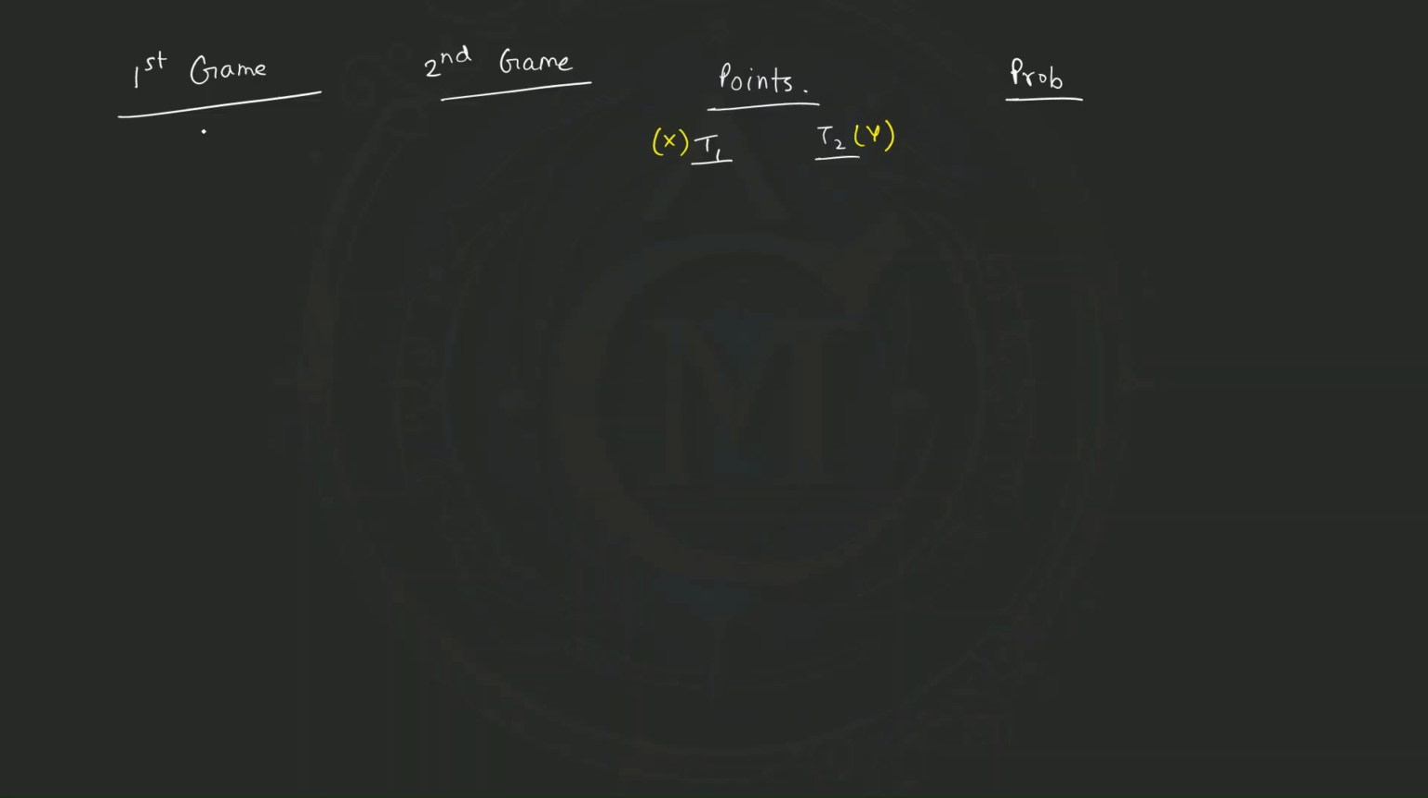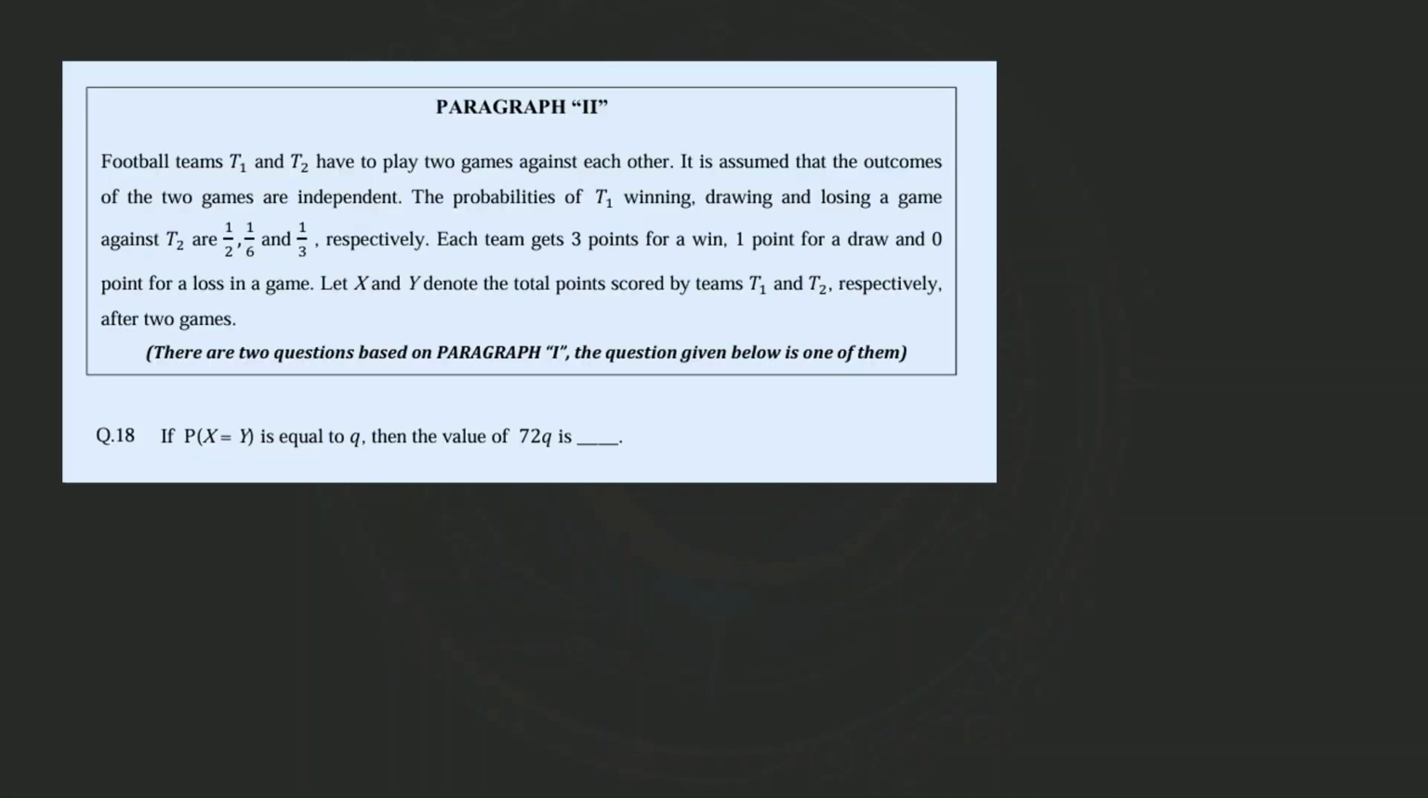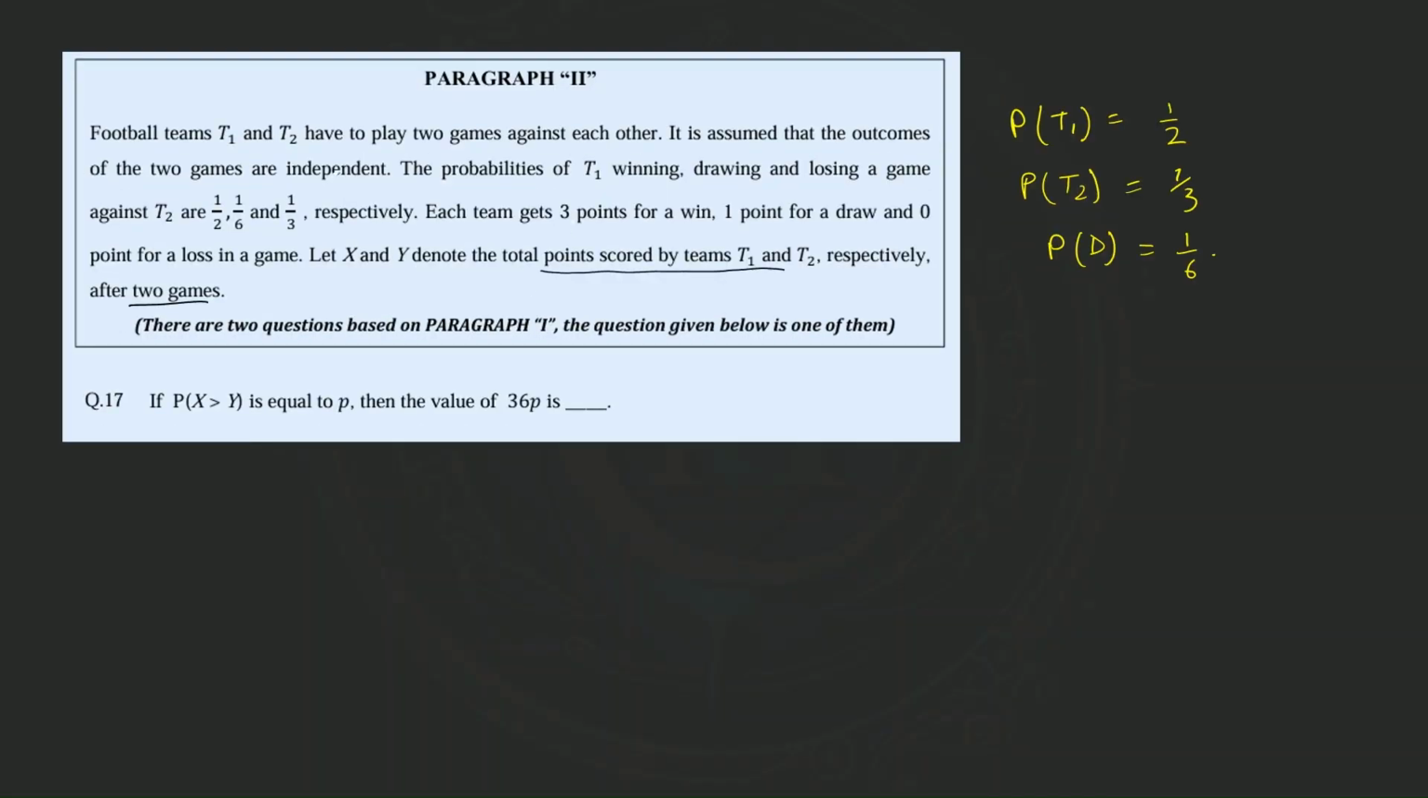So let us consider case-wise. How many cases will be possible in total? These two teams are there and both play two matches. So that means we have a total of 9 possible cases, because the first game can be either a win for T1, a win for T2, or a draw, and for the second game it will be exactly the same. That means here there will be 3 possibilities, and here 3 possibilities, so a total of 9 cases. So let us calculate these cases one by one.